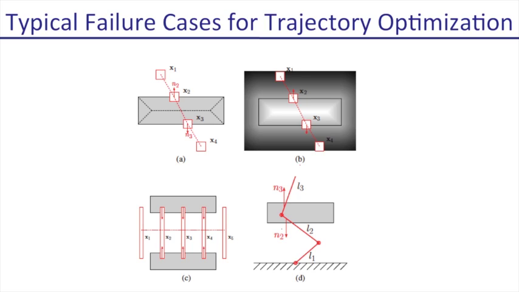For instance, as shown in figures A and B, when the initial path passes through the middle axis of the obstacles, the gradient computed for the optimization algorithm is based on penetration depth or distance field, and may push the trajectory waypoints in inconsistent directions. When a robot collides simultaneously with multiple obstacles, as shown in figure C, the robot may also get stuck in an infeasible local optimum, since different obstacles will push the robot in different directions. Similarly, for a robot with multiple links, as shown in figure D, the optimization will also be trapped in an infeasible local optimum.